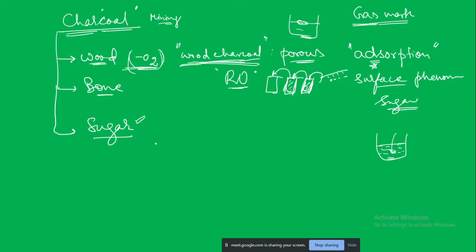Excuse me. Yeah. Sir, in RO systems, purification of water with the help of charcoal, is this what we call carbon filtration? Yeah. And which part of?